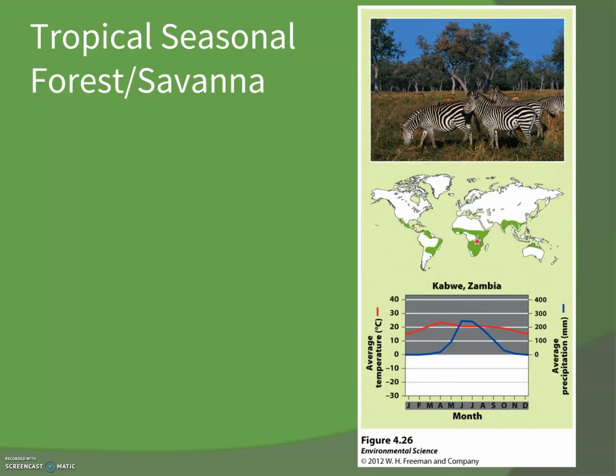Fertile soil is there. It's compacted by animals. The human impact is that we're converting this land to agriculture and grazing and hunting and poaching and mining and recreation and tourism. We have to be protective of those areas. This is where we're going to find the African elephant, the zebra, the mongoose, the baboon, our African savanna animals that we think of. Tall grasses and some drought-resistant and fire-resistant trees or shrubs, that acacia tree, that typical Kenyan tree that we see pictures of.